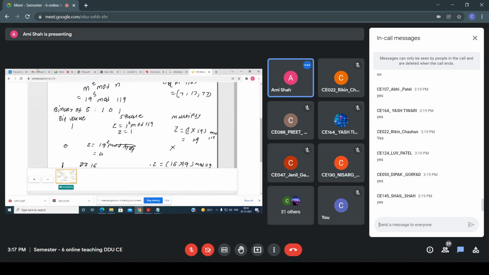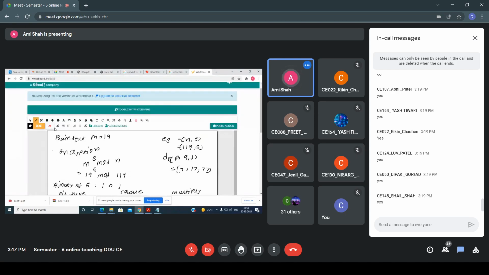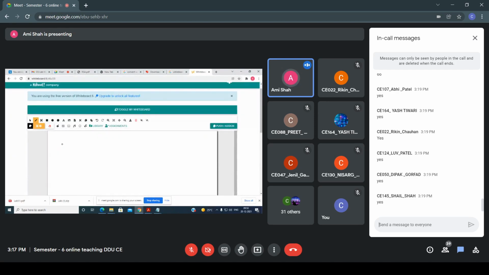So in the RSA algorithm, which decryption algorithm is used? Here I am writing so you can understand. Alice sends the ciphertext to Bob, right?